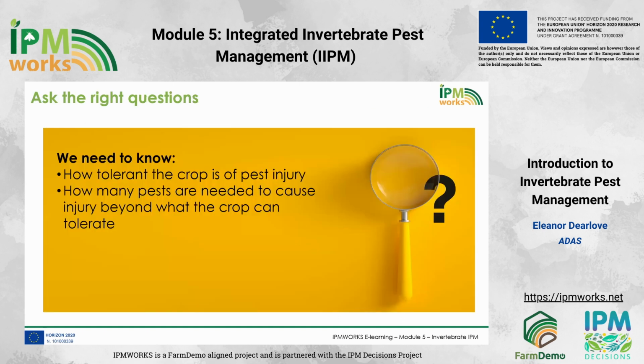In order to decide when to do nothing, we need to know the size of the safety net, so how tolerant is the crop to pest damage, and how hungry is our pest. How many pests are needed to cause injury beyond what the crop can tolerate?